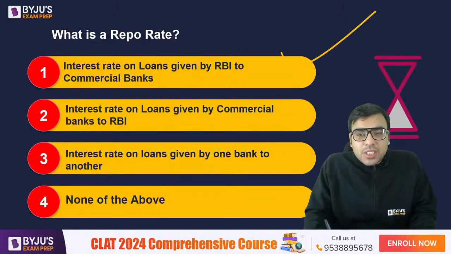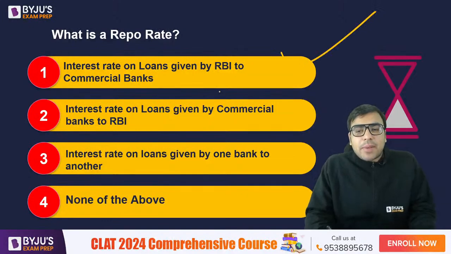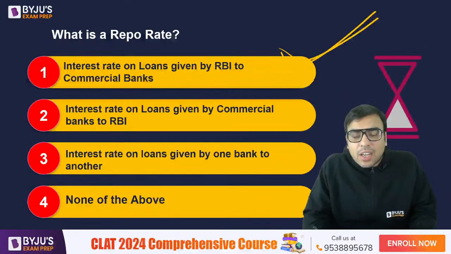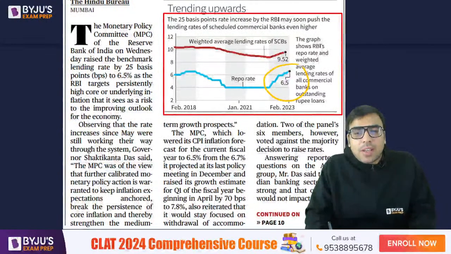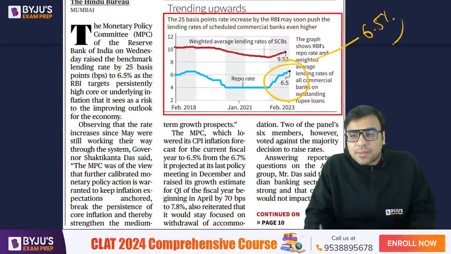Yes, Namrafta, very good. The right answer is A, interest rate on loans given by RBI to commercial banks. That is how it is. It was earlier 6.25%, and now it has increased to 6.5%.